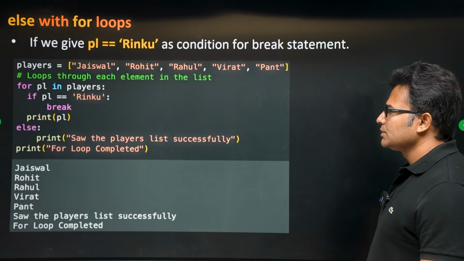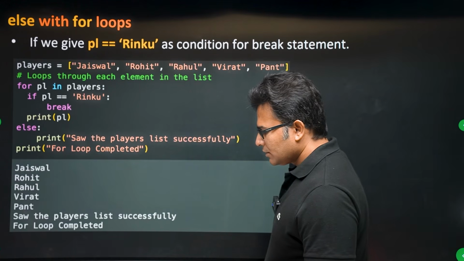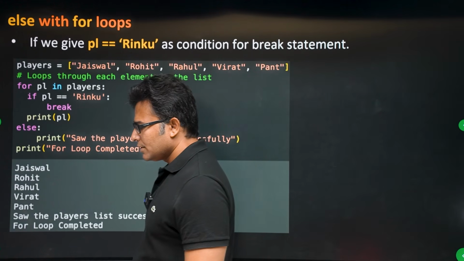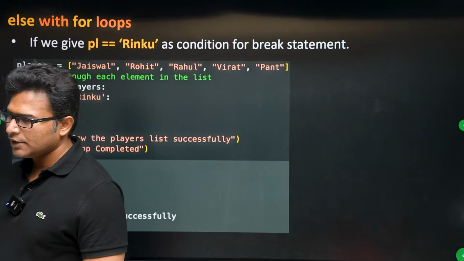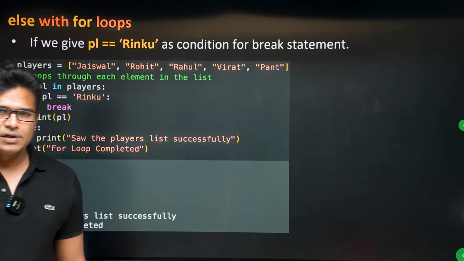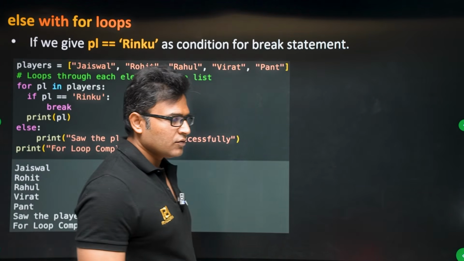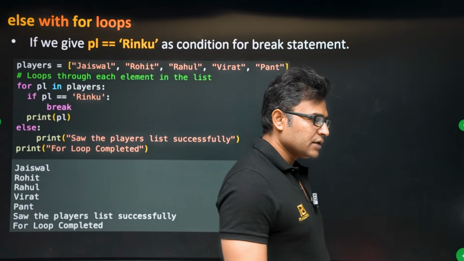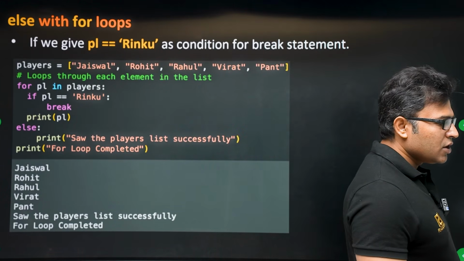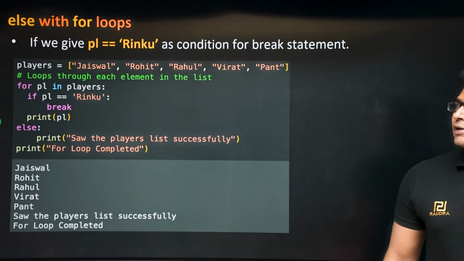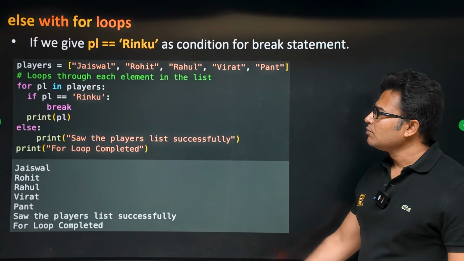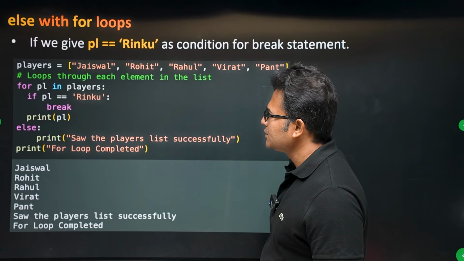Now, one more thing is, if there is a break statement in a for loop, there is no guarantee that it will be executed. That depends on the condition, right? It may or may not get executed depending on the condition. For example, see this, players are all given in a list.